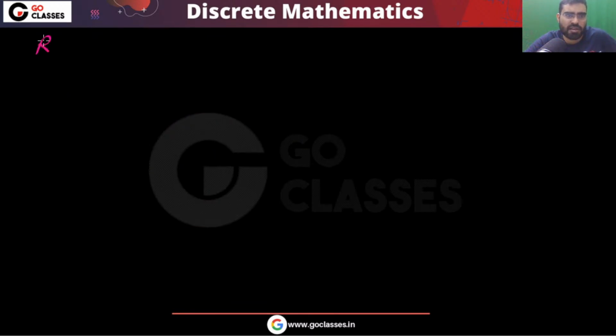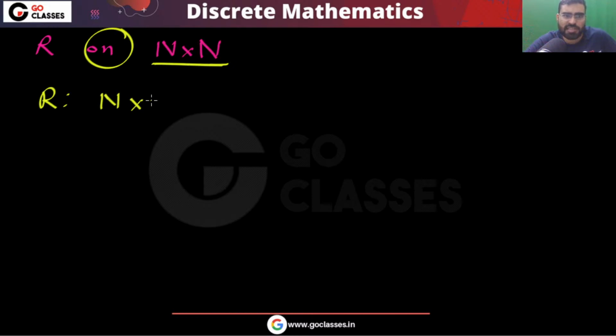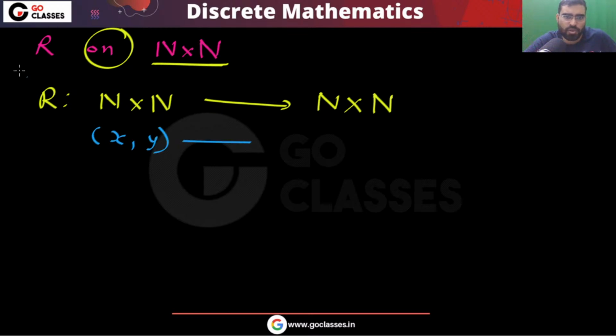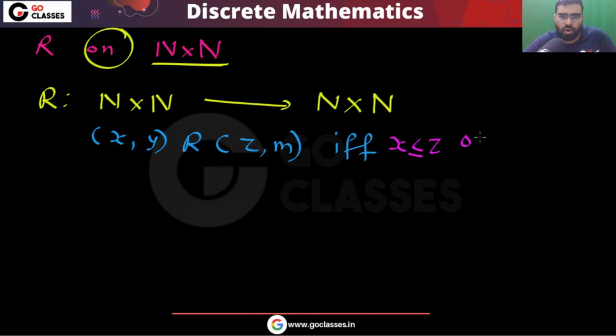So you have this relation R on N cross N. It means that your relation is from N cross N to N cross N. Elements of N cross N are related to elements of N cross N, in this fashion: if you take some element (x, y), it is related to (z, m) if and only if either x is less than or equal to z or y is less than or equal to m. This is what is given to you in this question.